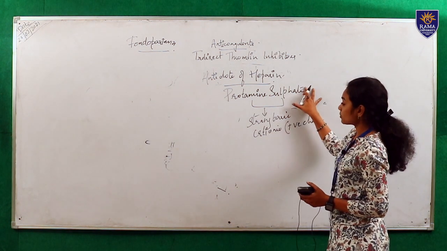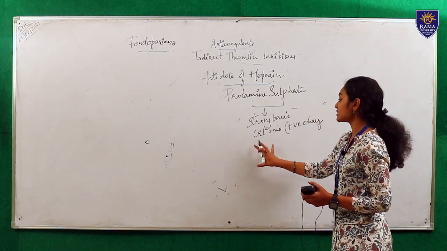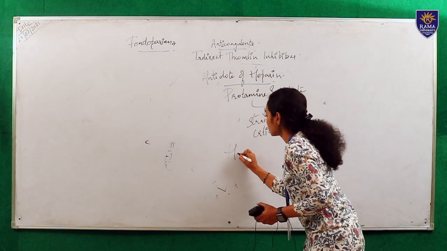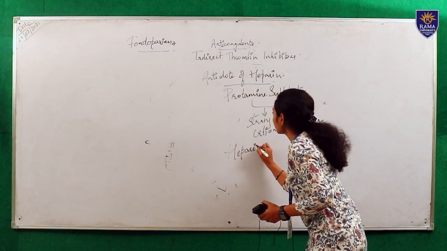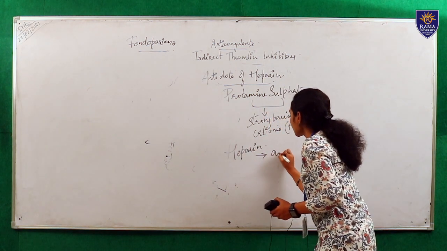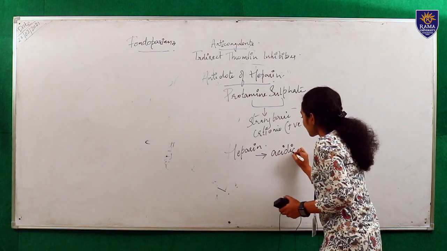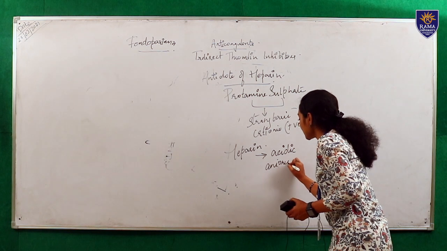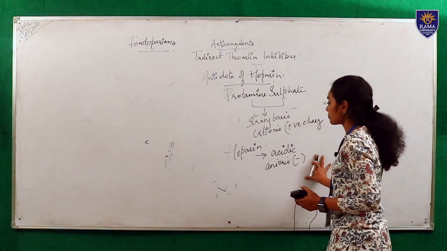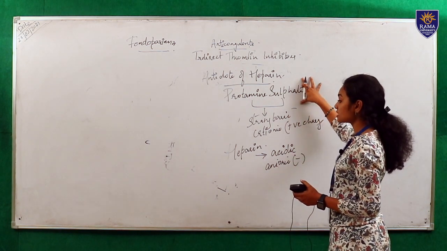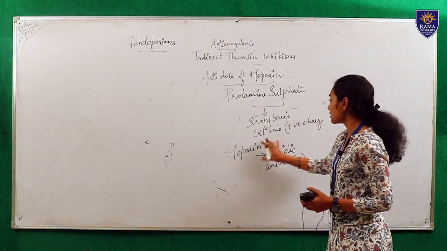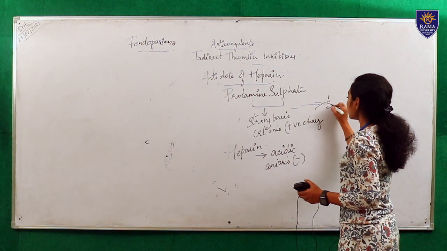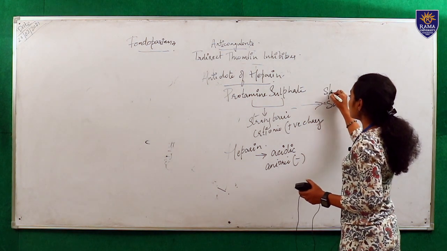Protamine sulfate is a strong basic, with a cationic positive charge, and heparin is an acidic substance with an anionic charge, that is a minus charge. So protamine sulfate will go and bind with the heparin and it becomes a stable salt.